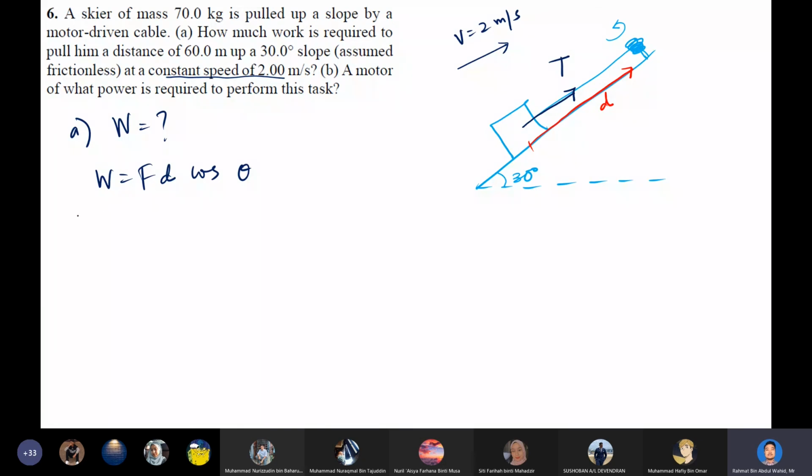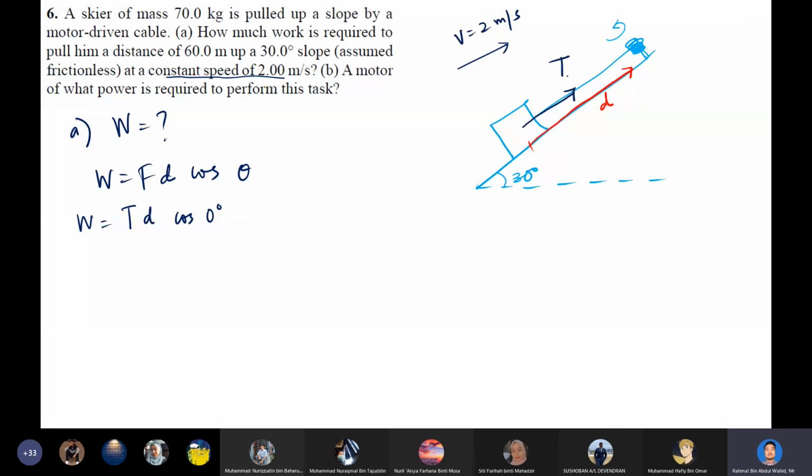Okay, so the work is going to be the tension multiplied with the displacement d and then multiplied with cos theta. Now we can say that cos theta is equal to cos 0 degrees because theta will be the angle between force and the displacement, angle between tension and the displacement.